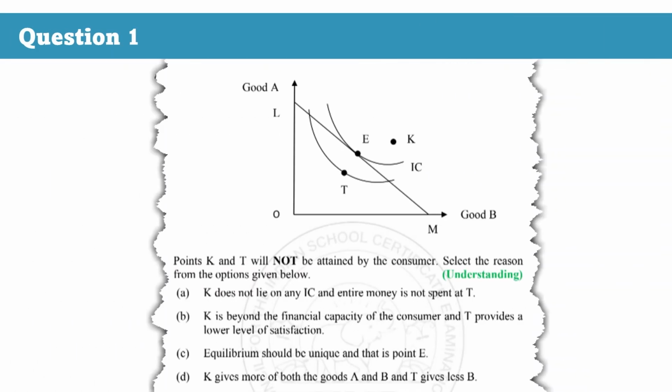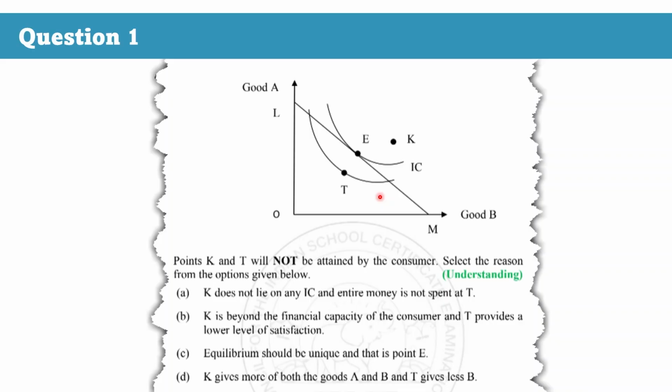You can pause the video for 10 seconds and read this question carefully. Now listen to how an examiner expects you to think. This question is not asking where points K and T are. It is asking why they cannot be attained. A consumer can attain a point only if two conditions are satisfied. It must lie on the budget line and on the highest possible indifference curve.